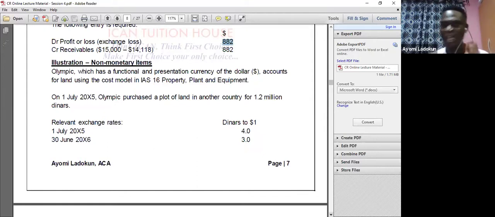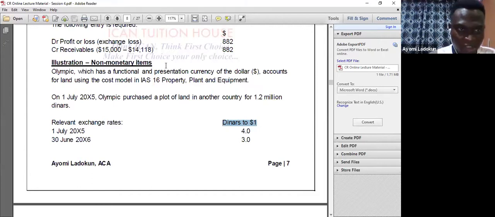So Olympic, which has a functional and presentation currency in dollars, accounts for land using the cost model in IAS 16. On 1st July 20x5, Olympic purchased a plot of land in another country for 1.2 million dinars. Relevant exchange rates are as follows. Can you see now? The examiner gave us the exchange rate. Look at the way they quoted it here. They said dinars to $1, okay?